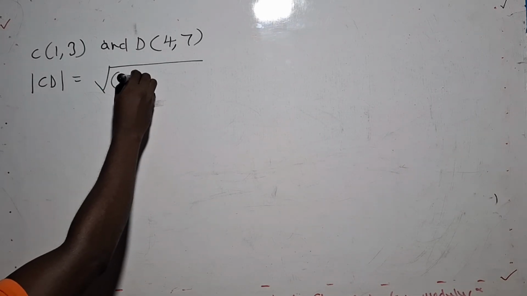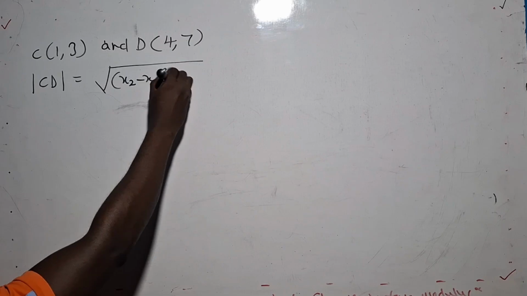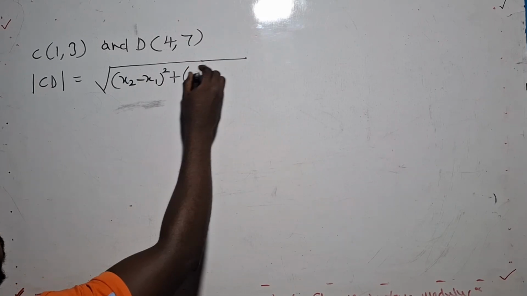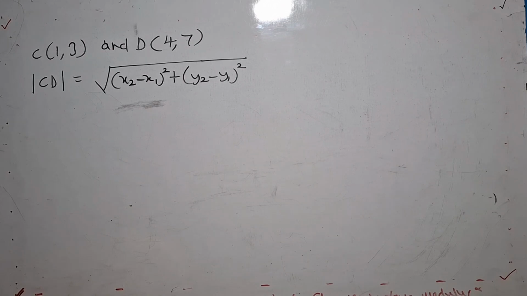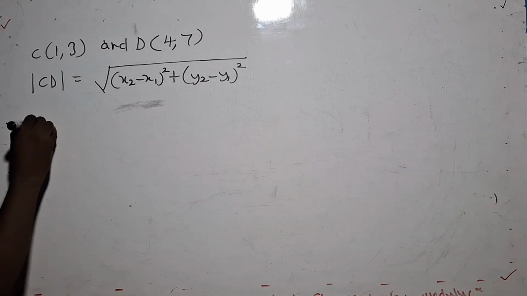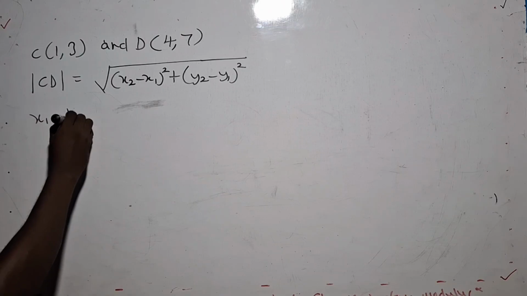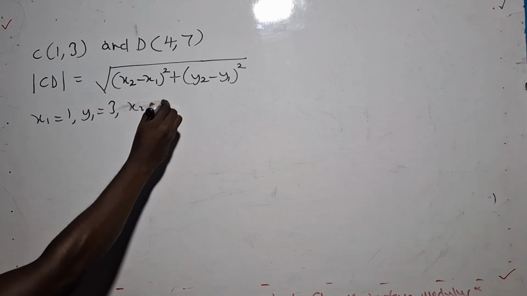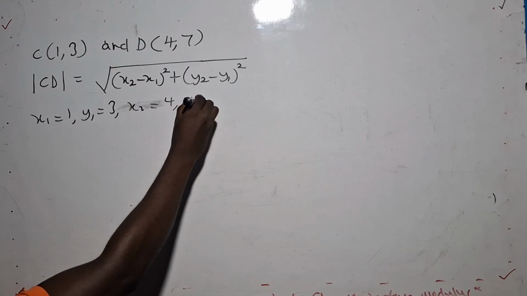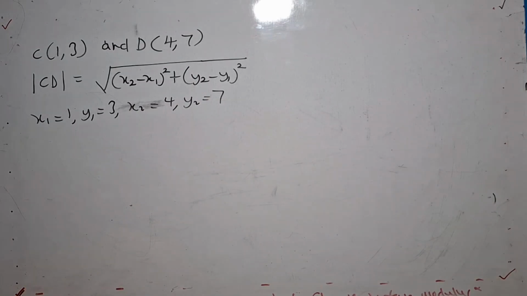The square root of x2 minus x1 squared plus y2 minus y1 squared. Now let's identify our x1. x1 is 1, y1 is 3, x2 is 4, y2 is what? It is 7.